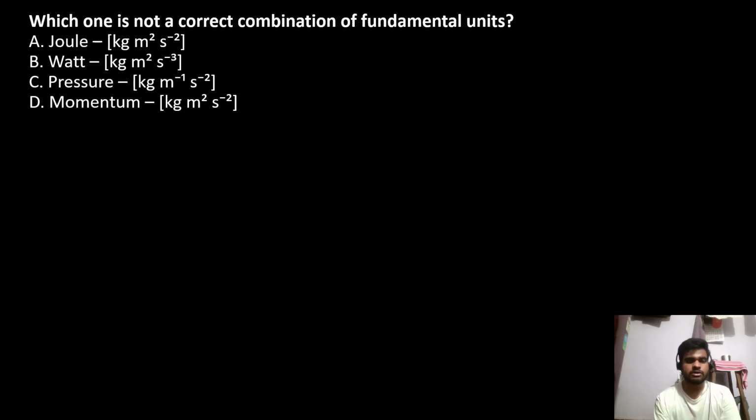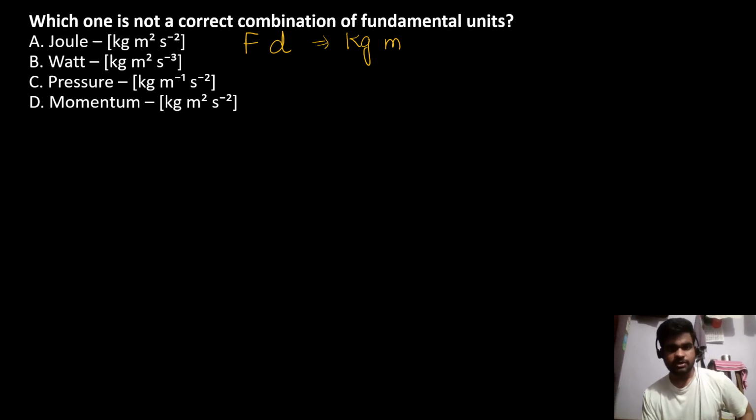Which one is not a correct combination of fundamental units? Joule. Joule is force into displacement, that is kg. Force, mass into acceleration, kg meter per second square, into length.